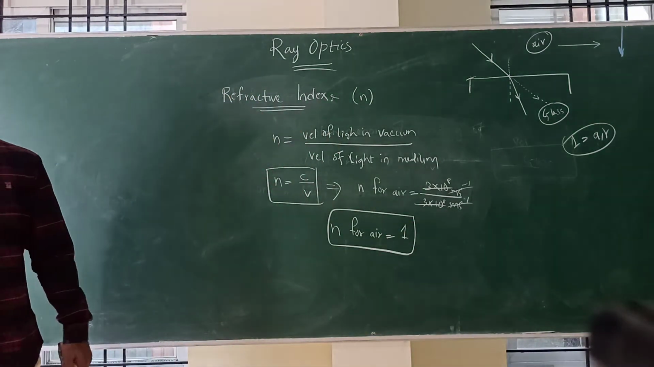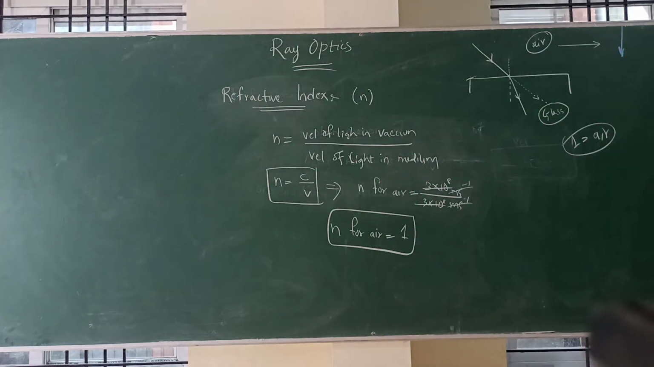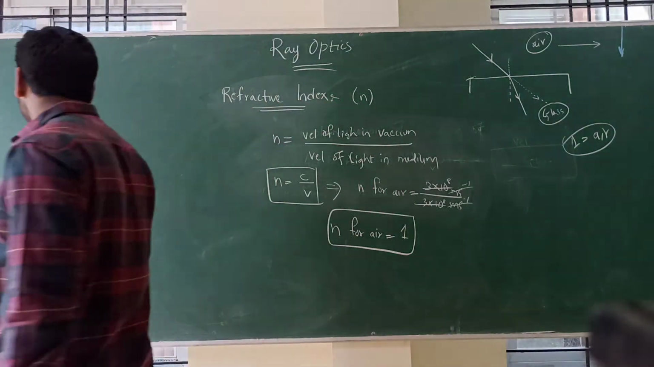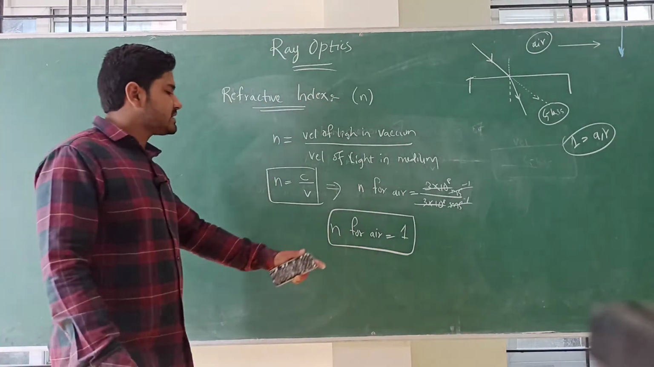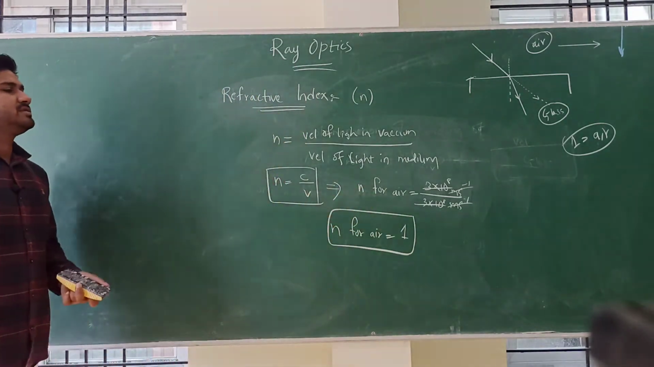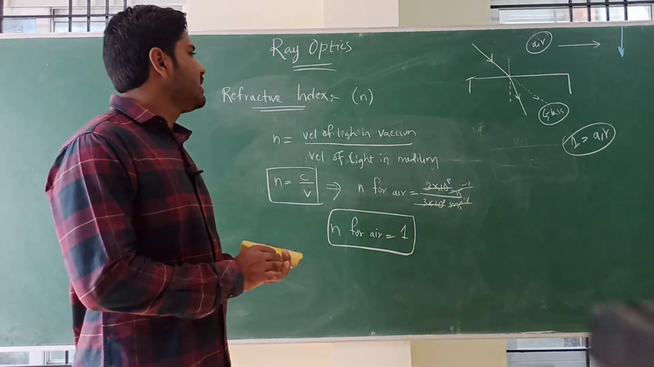Understood this? So refractive index is nothing but the ratio of the velocity of light in vacuum to the velocity of light in the medium. N is equal to c by v, and the refractive index for air is 1. It means that the velocity of light in air and the velocity of light in vacuum are both the same. Therefore it is 1.